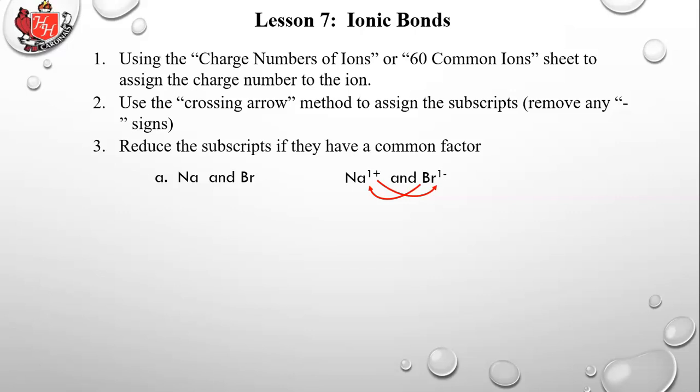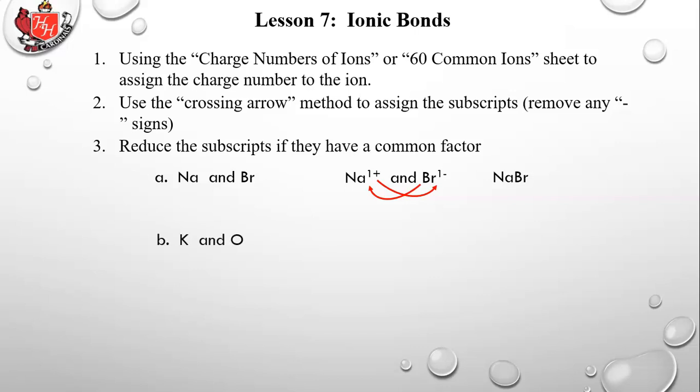So what you do to form the subscripts of this compound is you simply take the 1 minus from bromine and put it down underneath Na, take off the minus sign, and take the 1 plus from Na and put it down beneath the bromine. That's 1. So that would be Na1 Br1, but you don't write ones, just like in math class. If you have a coefficient or exponent of 1, you don't write it. So that's really NaBr. There's 1 sodium for every 1 bromine. So 1 plus charge balanced with 1 minus charge. They attract each other just like lithium fluoride in the previous slides, and they attract to form an ionic bond.